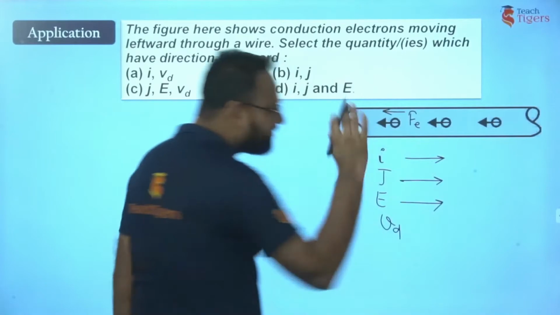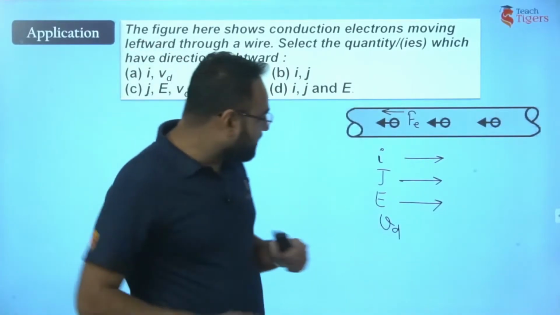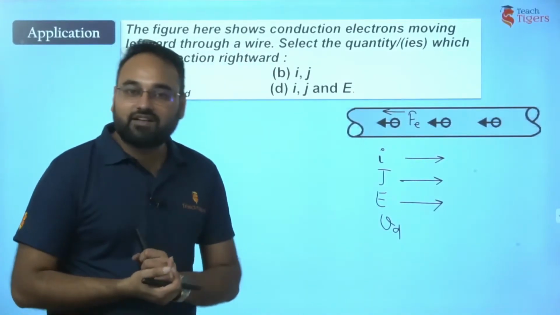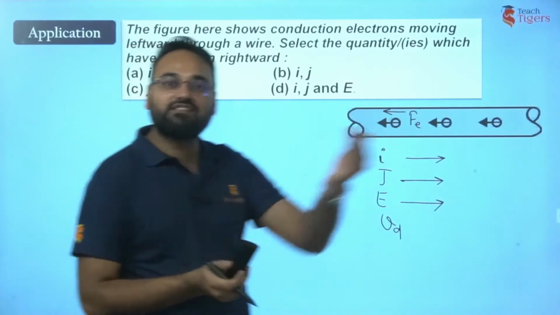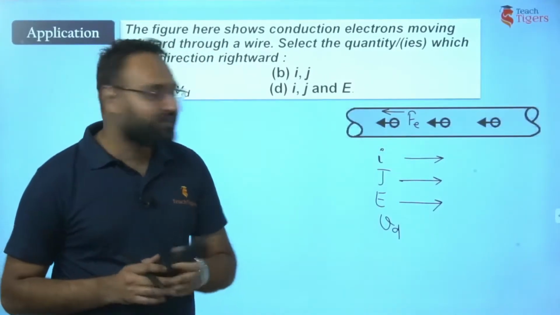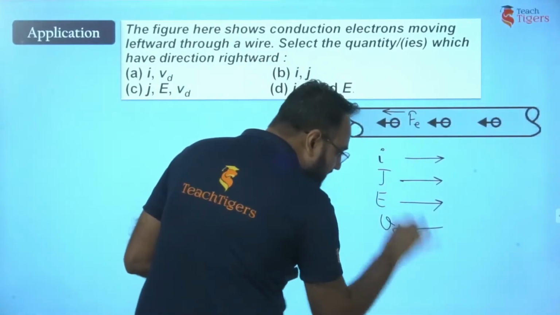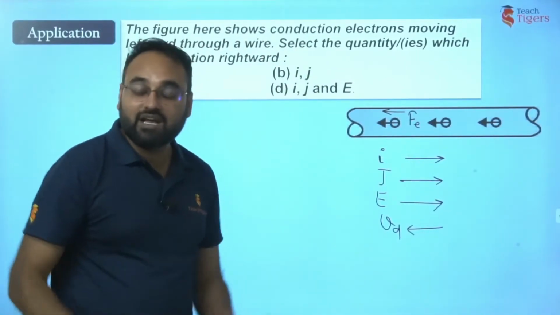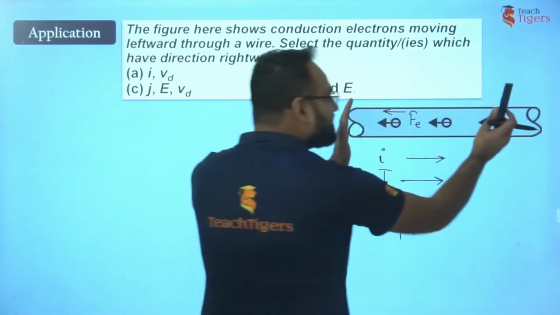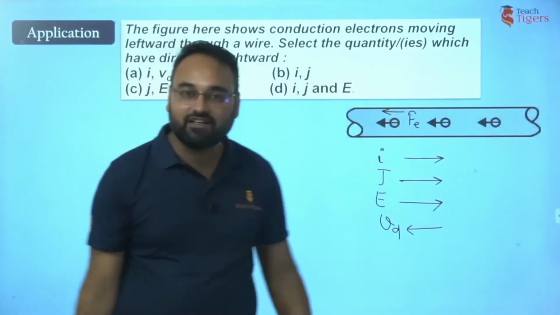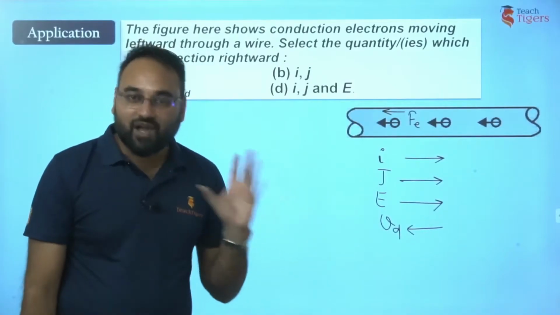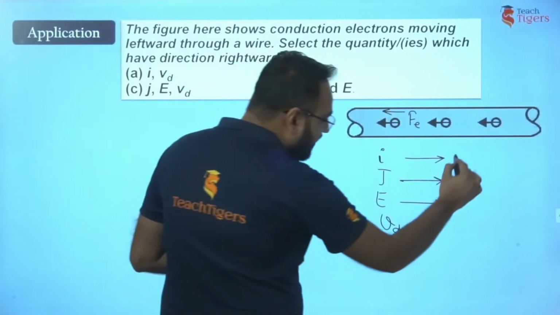What can you say about drift velocity? Drift velocity is the velocity with which these electrons get drifted, and we can see these electrons are moving leftwards, therefore the drift velocity will be leftwards. Right? So what are the quantities which are rightwards?